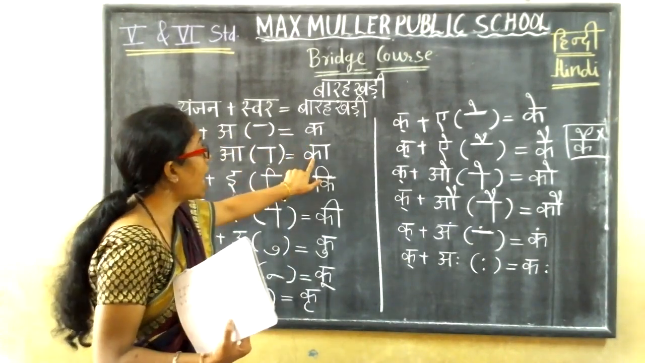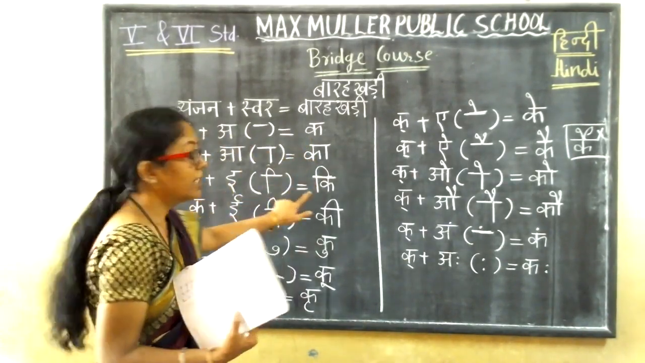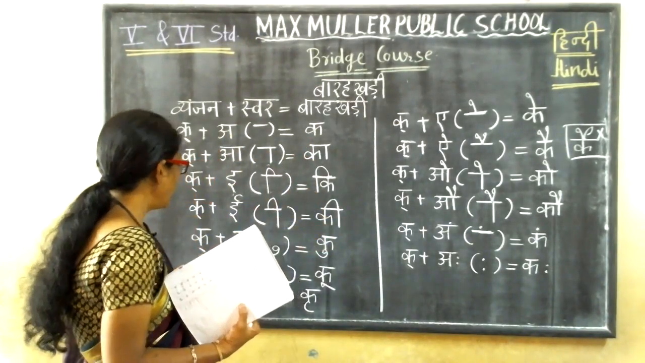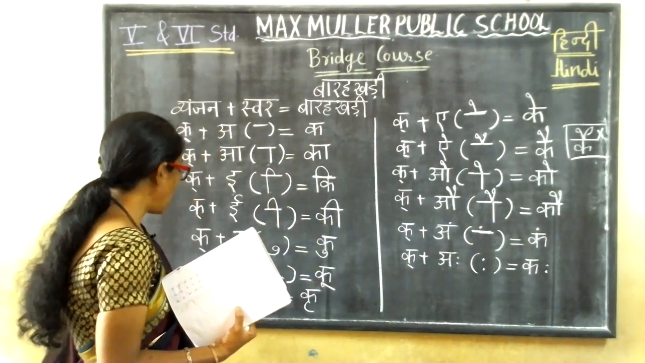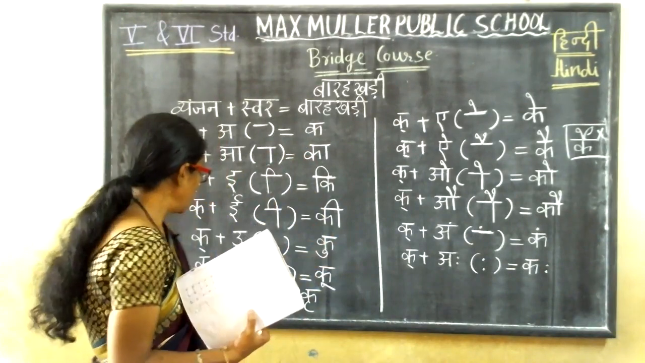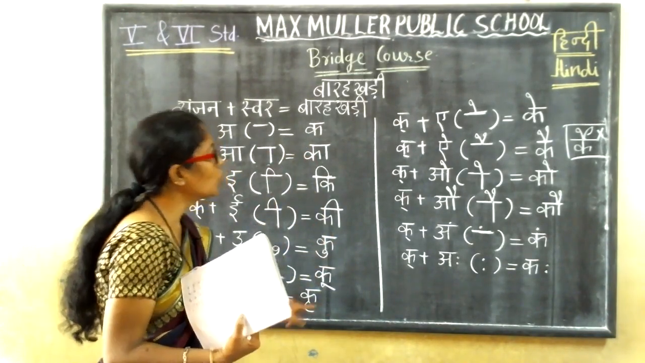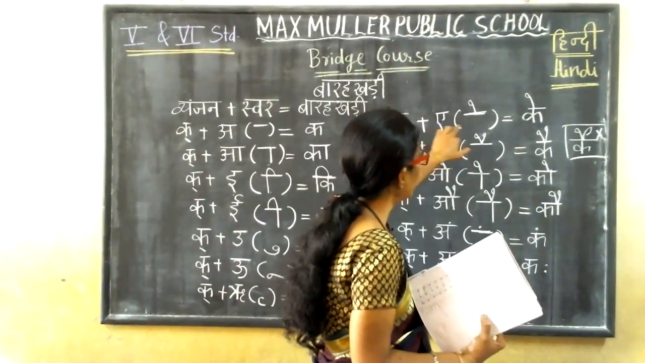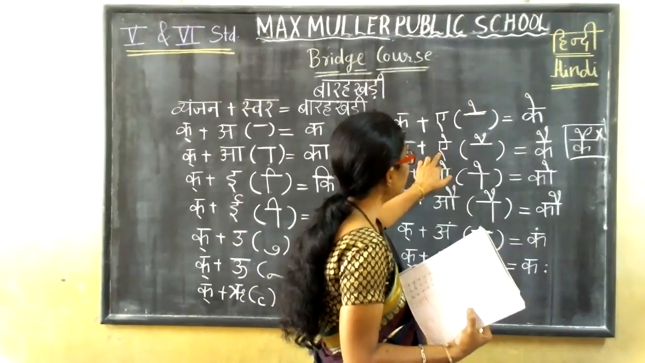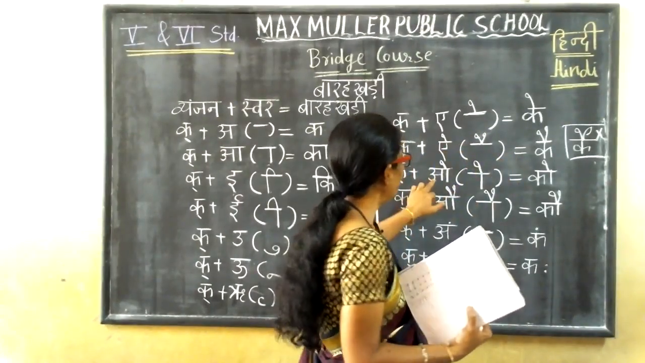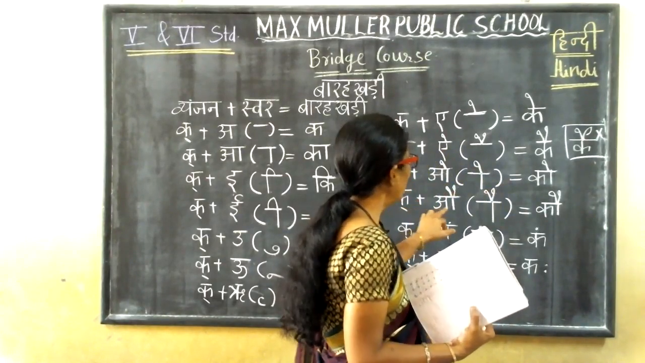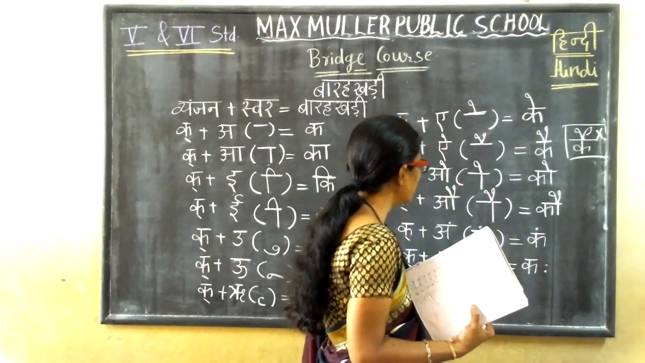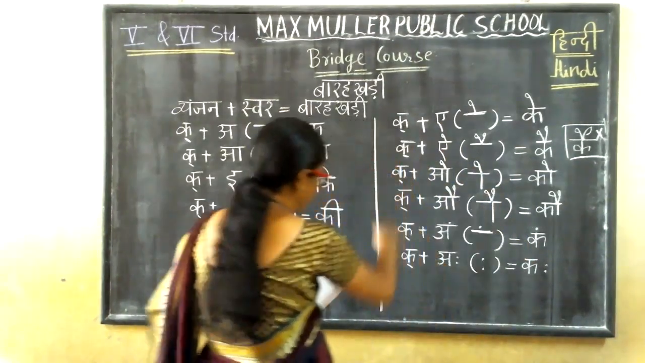See here, kaha plus a, ka. Kaha plus e, ki. Kaha plus u, ku. Kaha plus ru, kru. Kaha plus a, ke. Kaha plus I, kai. Kaha plus o, ko. Kaha plus au, kau. Kaha plus am, kam. Kaha plus aha, kaha. See now what you got here.